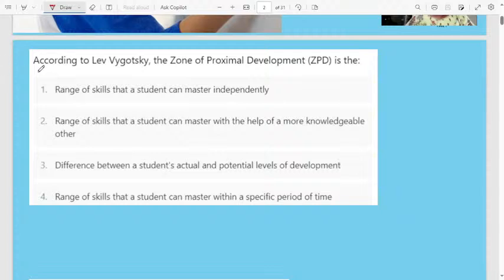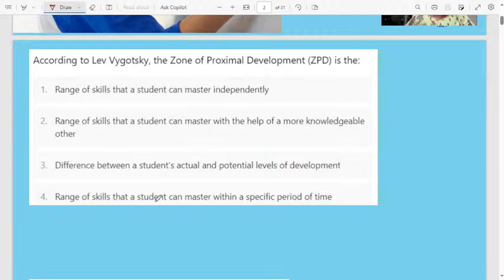First question. According to Vygotsky, the zone of proximal development, ZPD, is: first option, the range of skills that a student can master independently. Second option, range of skills that a student can master with the help of more knowledgeable others. Third option, difference between a student's actual and potential level of development. Fourth option, range of skills that a student can master within a specific period of time.